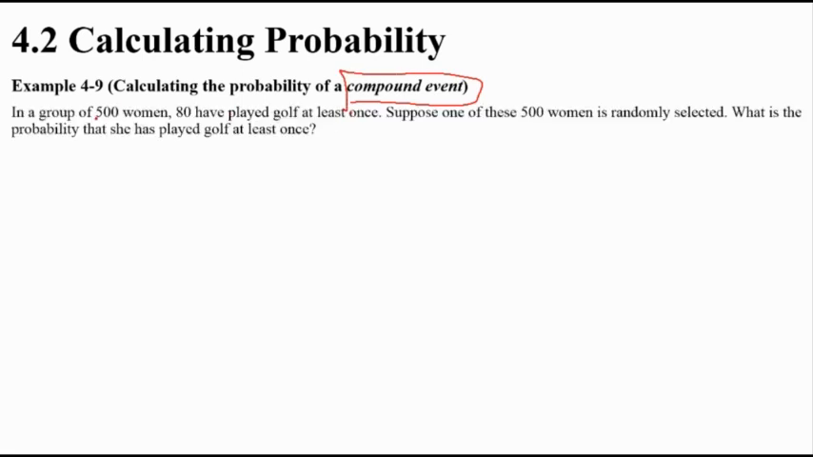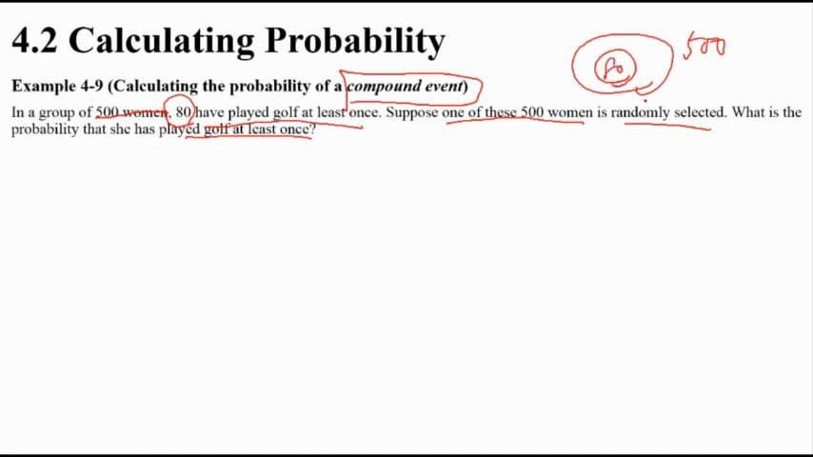So let's calculate one more compound event. There are 500 women in the group, and 80 play golf at least once. Suppose one of the 500 women is randomly selected. What's the probability she has played golf at least once? Okay, that means here are the 500 women, and here is A, those who play golf at least once. So they select from here. Okay, and how much is the probability?